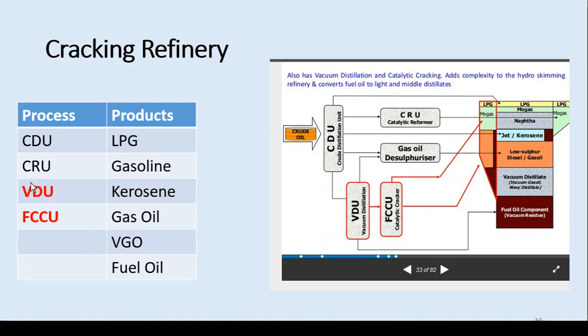And if you look here, we have two new units, that is a VDU, vacuum distillation unit, and fluidized bed catalytic cracking unit. Although the products are the same, their distribution is different. Now a portion of the fuel oil is converted into the gasoline, into the gas oil, and then the kerosene. So we can say we now have a higher amount of gasoline and gas oil.